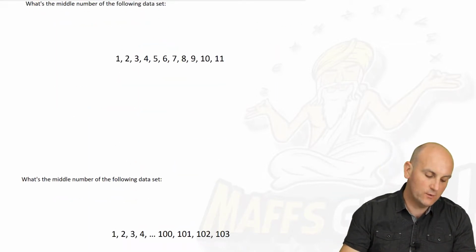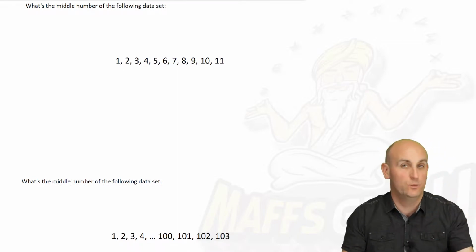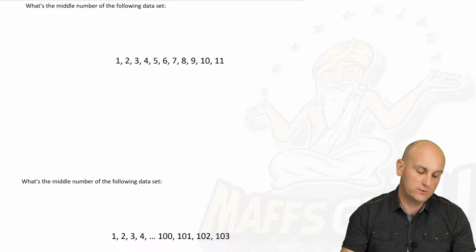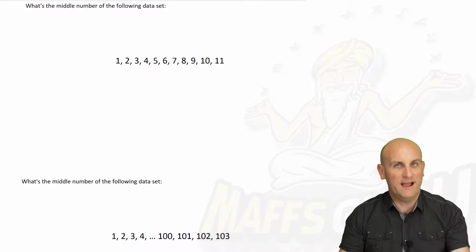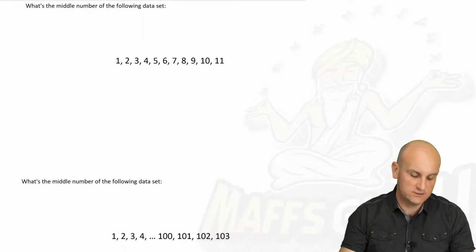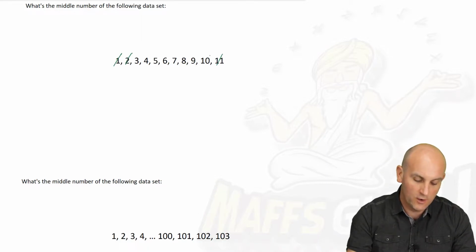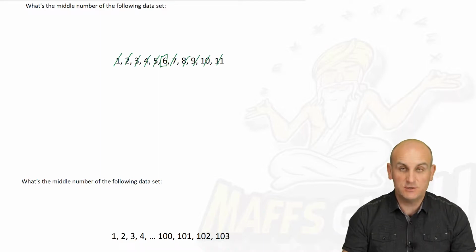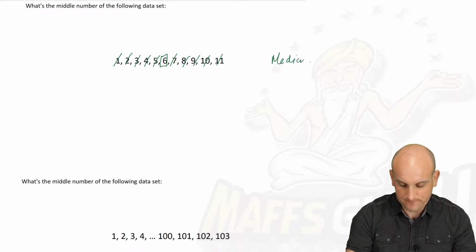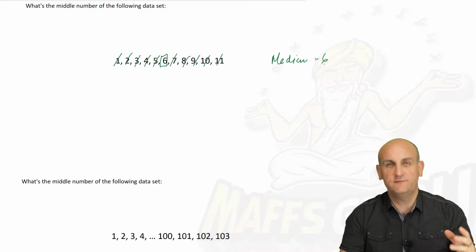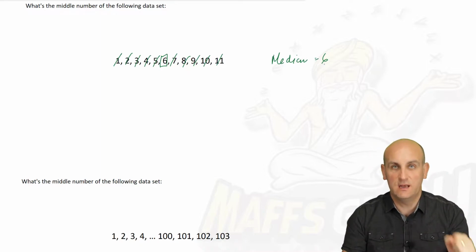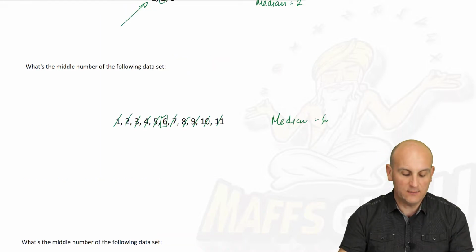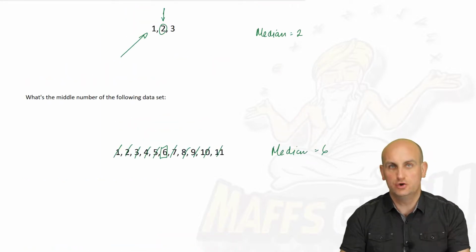But I'm going to go on and say, well, okay, finding the middle between the numbers 1, 2, and 3 wasn't particularly difficult. What about finding the middle between 1 to 11? Well, if you are back in Year 8 or Year 9 and you've had me as a teacher, the chances are I'll ask you to just keep crossing numbers off the end, one off the end, and keep going closer and closer until, lo and behold, we hit our middle number. So in this situation, 6 would be our median. And it also happens that because I've chosen those numbers 1 to 11, the 6th number is my middle. Look up here, we'll go back to this one. I had 3 numbers, 2 was my middle number, or the second one was my middle number.